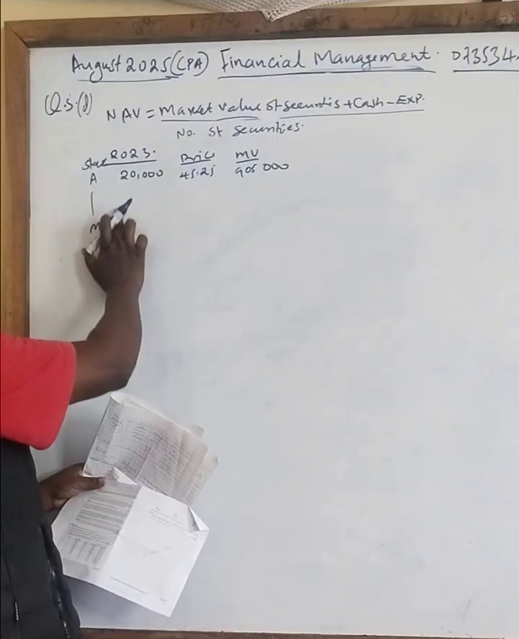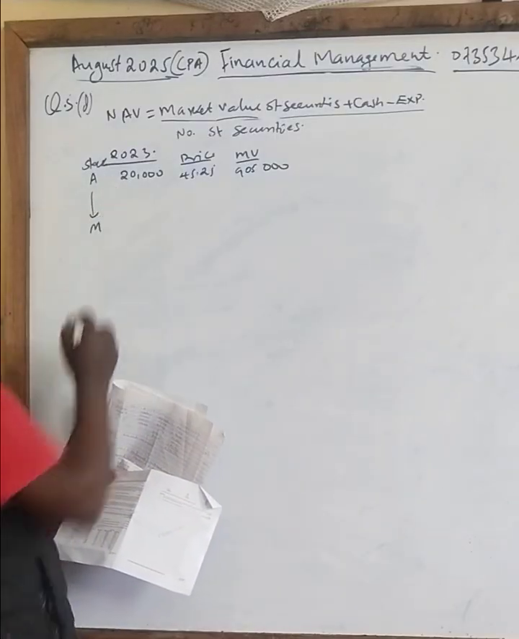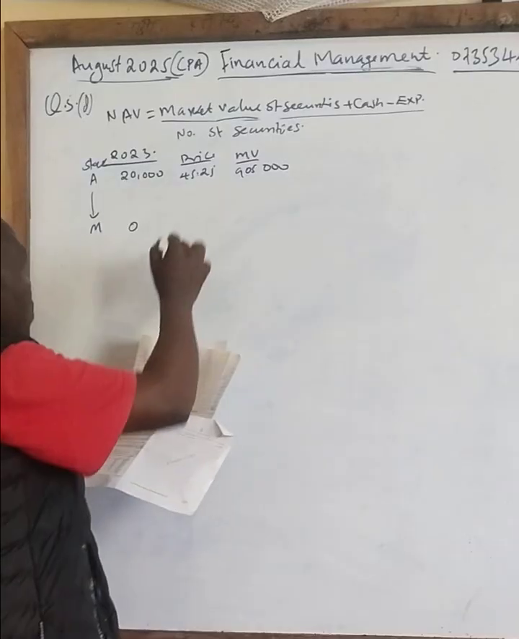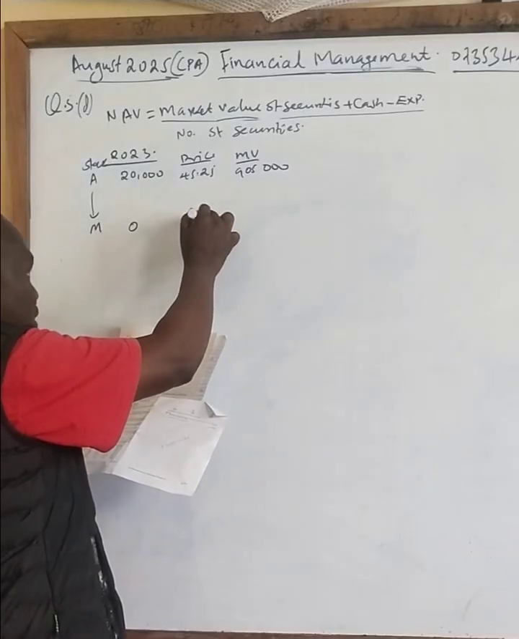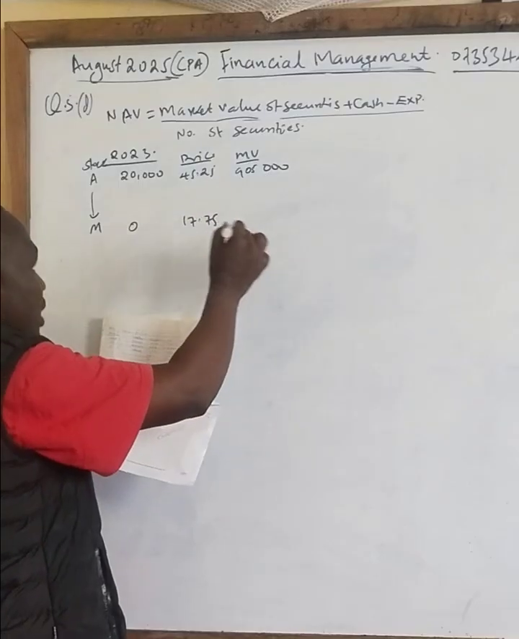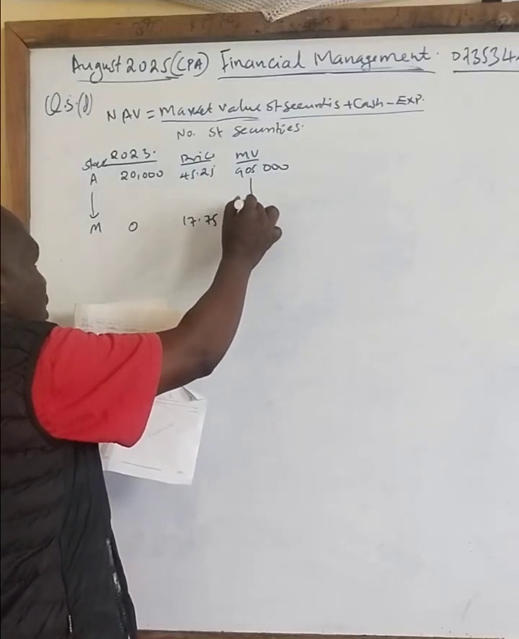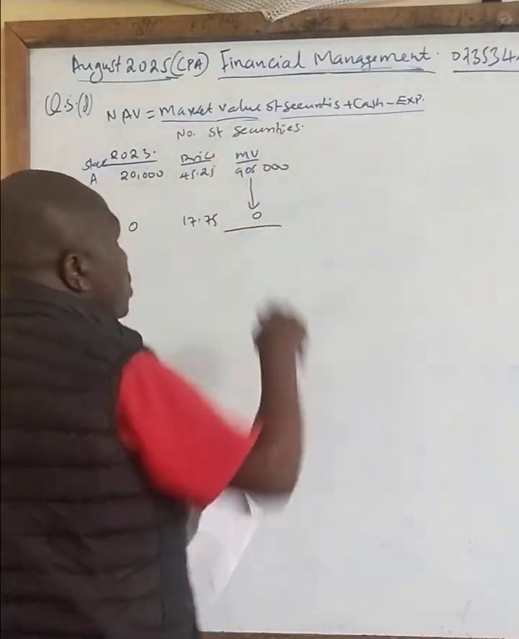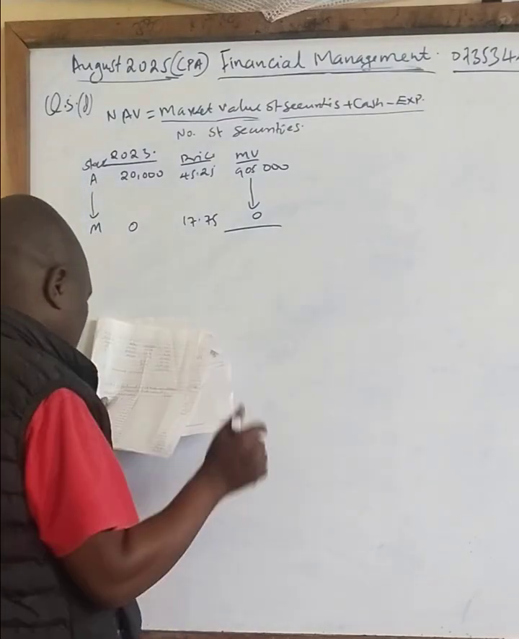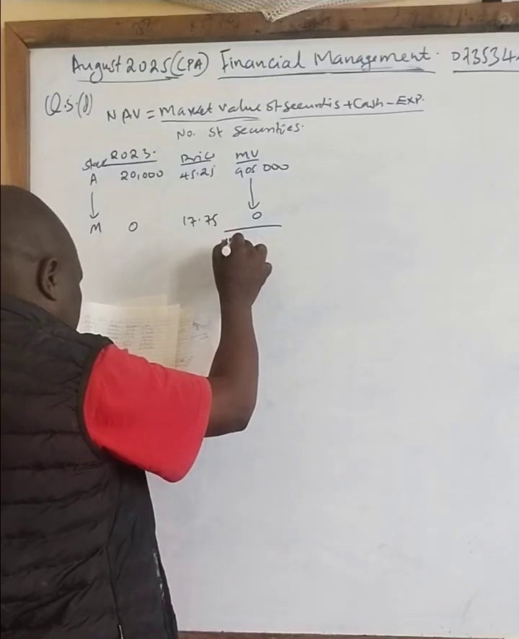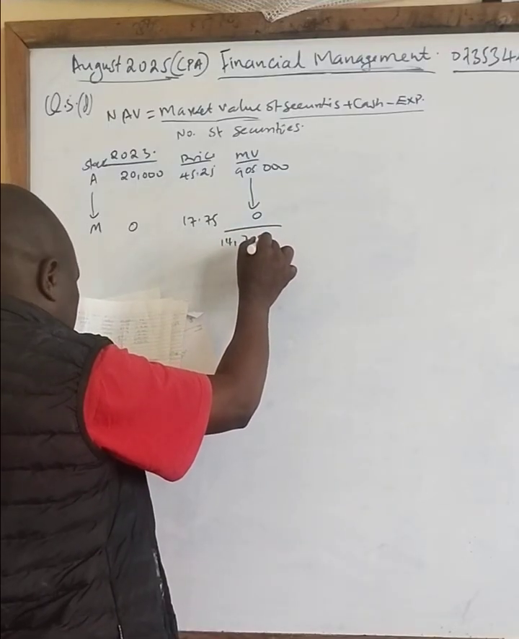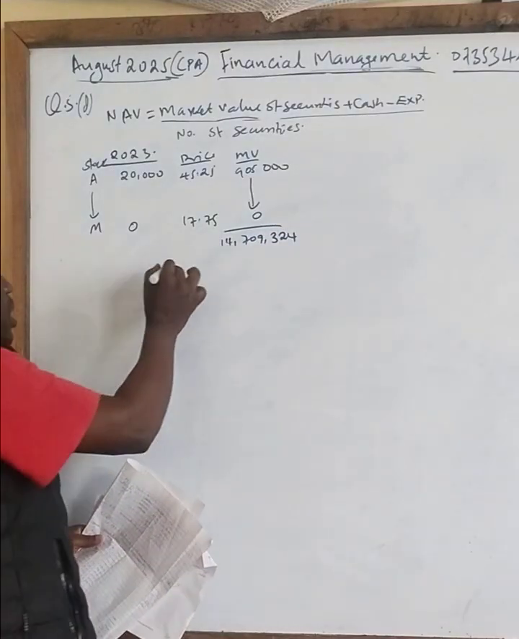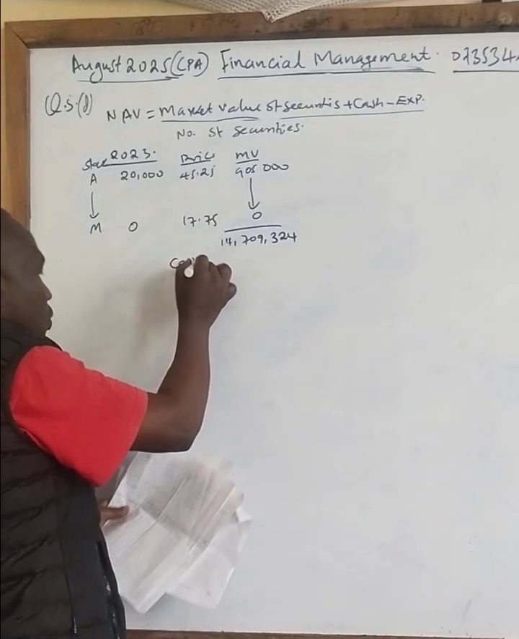Okay, then I do all the assets right away from A to M. For the M1 there, I can see it is 0. There are no shares for that case. Then I multiply by 17.75. The answer I get there is 0. So when I add all what is available here, correct? I get what we call the market value of securities. So the market value of the securities, if you work it carefully, is 14,709,324.